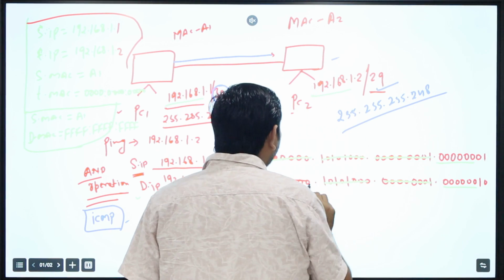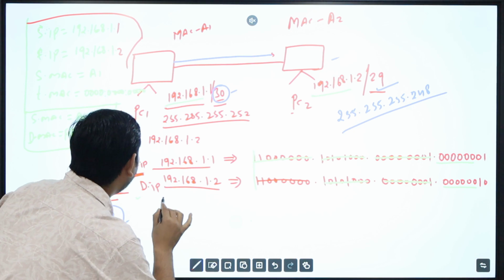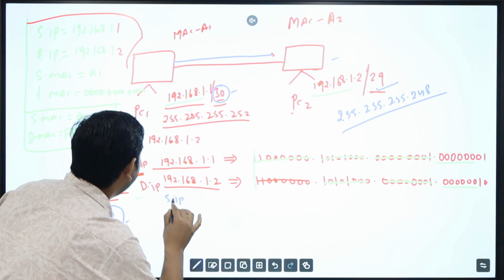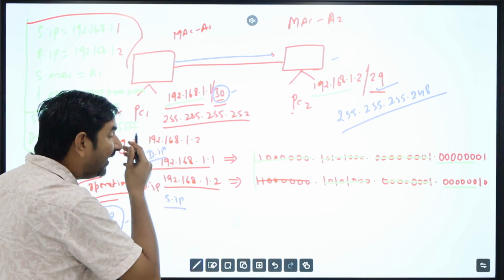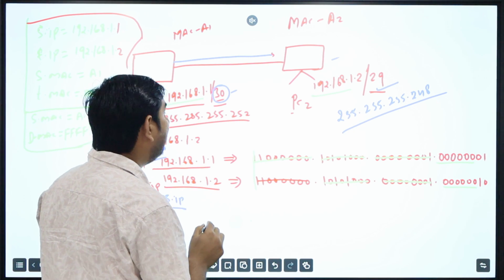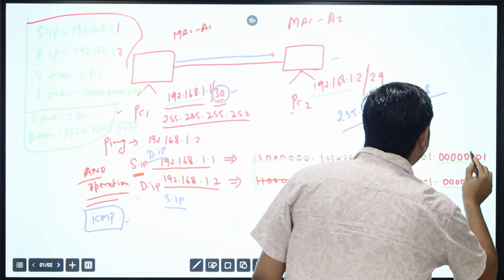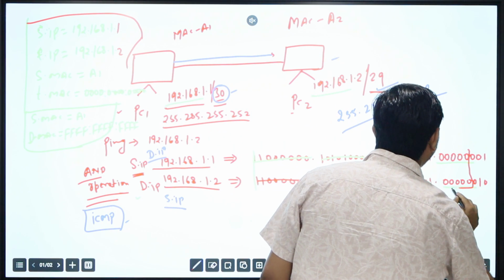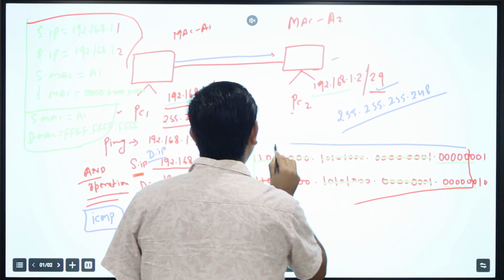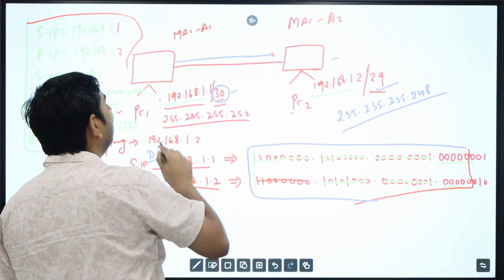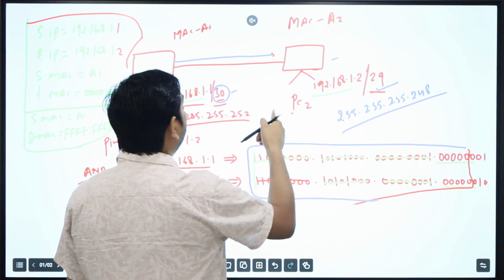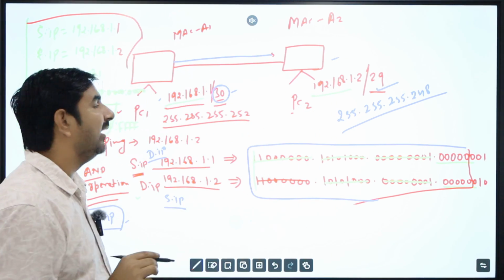The source IP will become the destination IP address, and the initial 29 bits are also matching. So for PC2 this IP belongs to the same subnet, and for PC1 it also belongs to the same subnet. So they will be able to communicate.